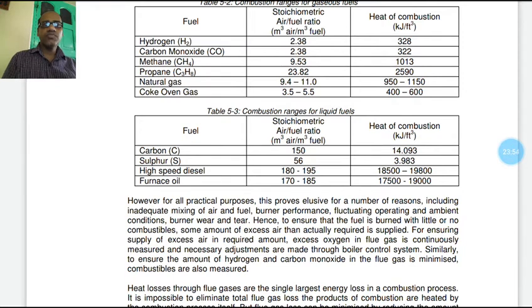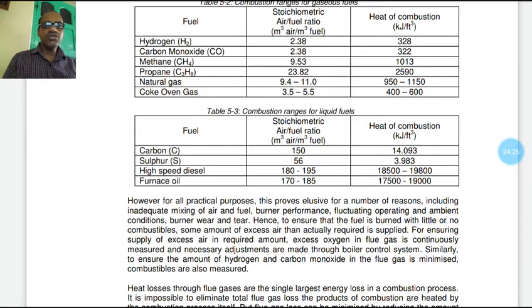Hence, to ensure the fuel is burned with little or no combustibles, some amount of excess air is actually required and supplied for ensuring complete combustion. Excess oxygen in flue gas is continuously measured and necessary adjustments are made through the boiler control system.